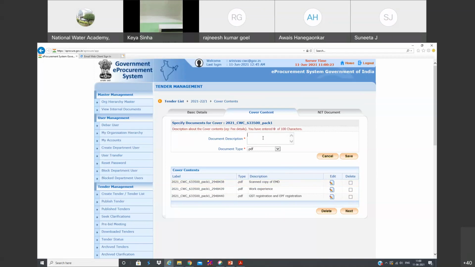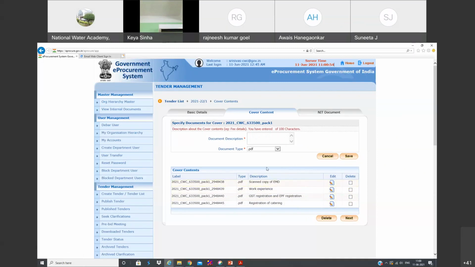So likewise, we have to mention, whatever it is, write it in short form. So you can say, there is one limitation here. You can add only up to 7 covers. 7 covers doesn't mean that we can ask for only 7 types of documents from the bidder. We can add only 7 kinds of layers like this.